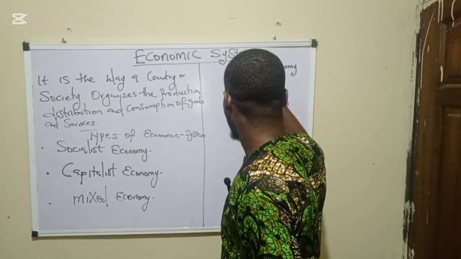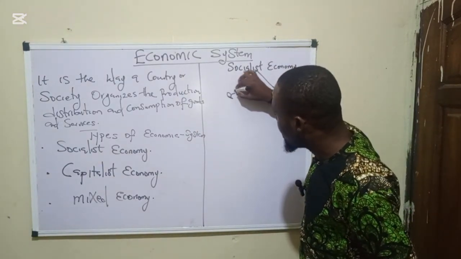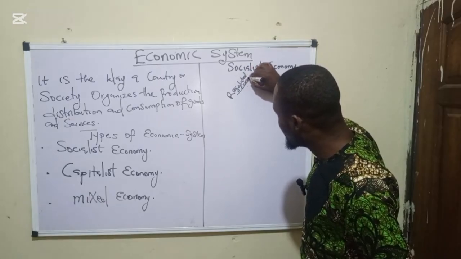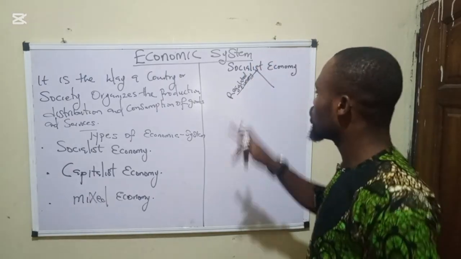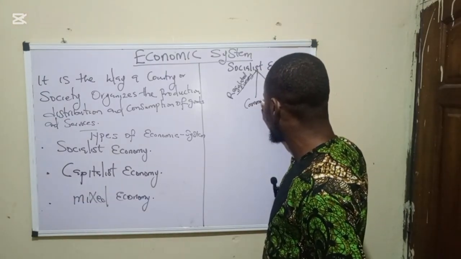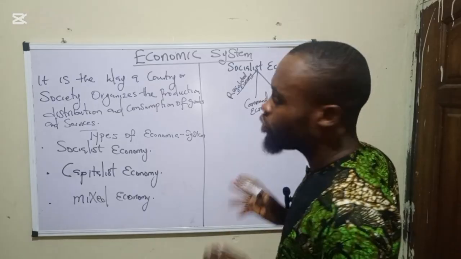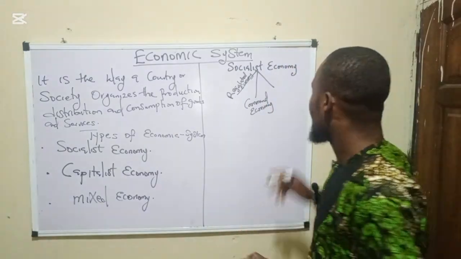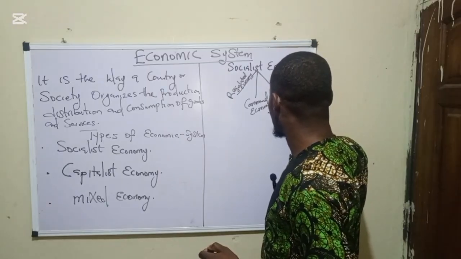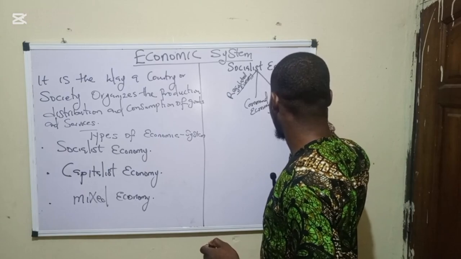Now, there are other names of socialist economy. I can also call a socialist economy a regulated economy. I can also call a socialist economy a command economy. Take note of that. I can also call a socialist economy a central planned economy.